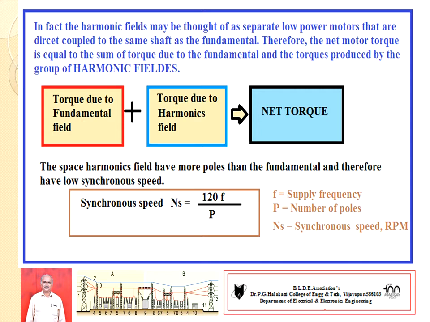It is also observed that the space harmonic fields have poles. For example, to generate one cycle of AC voltage we require two poles, and the synchronous speed is given by Ns equal to 120 F by P, where P is the number of stator poles and F is the frequency. This occurs in similar fashion for the third order harmonics. For the fifth order harmonics, the number of poles changes, and then the respective synchronous speed also changes.